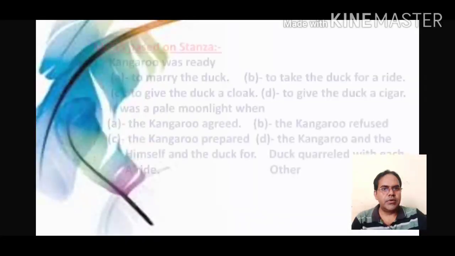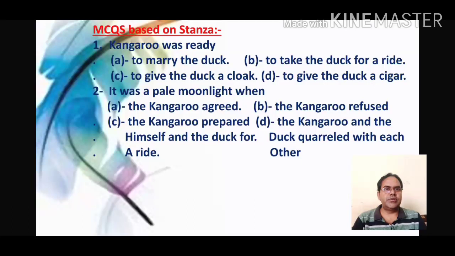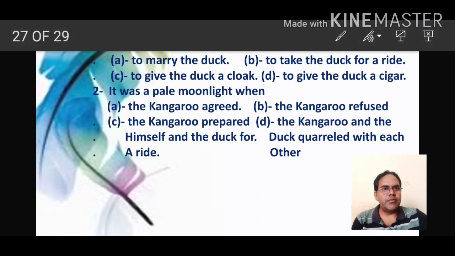Now here are the MCQs on the stanza. Kangaroo was ready, A, to marry the duck, B, to take the duck for a ride, C, to give the duck a clock, D, to give the duck a cigar. Now here is question number 1. So what does the kangaroo want to do? To take the duck for a ride. So option B is correct.